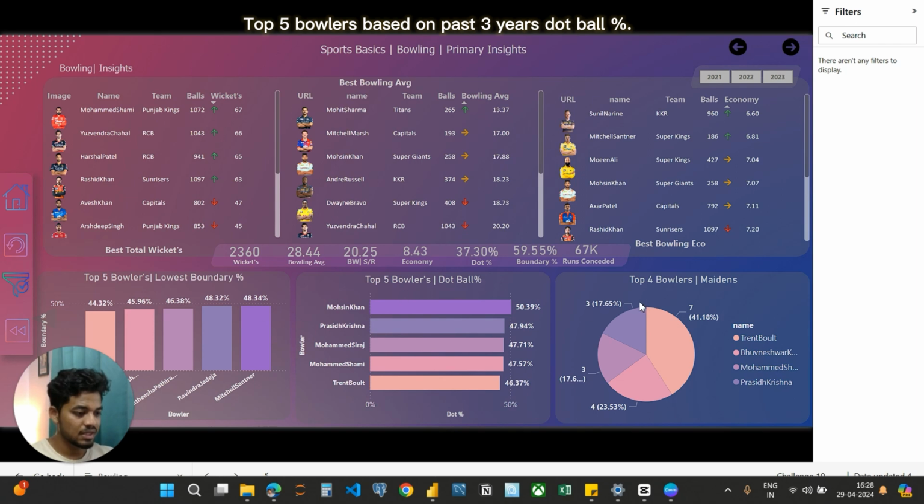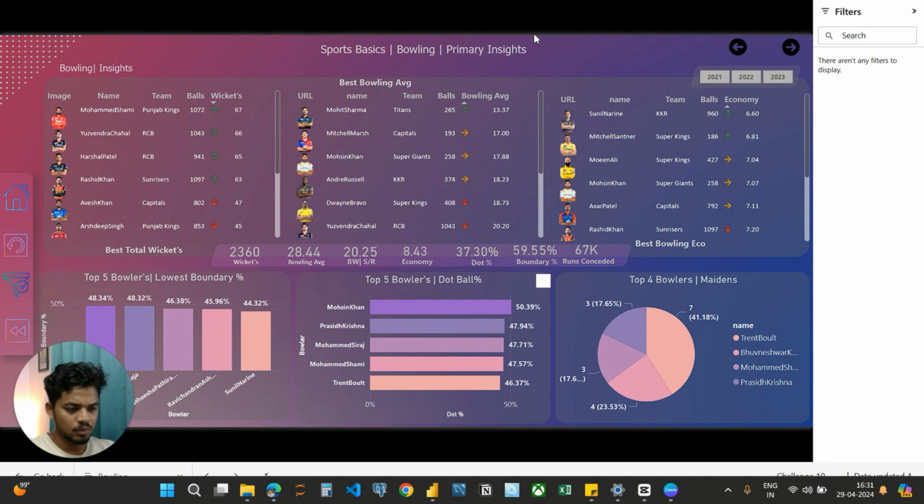These two visuals are not part of the problem statement, but I included them. And next we have the top 5 bowlers with the lowest boundary percentage. Bowling boundary percentage in cricket is how often a bowler gives away 4s and 6s compared to all the runs they have conceded. Here you can see Sunil Narine with 44%, next Ravichandran Ashwin with 45%, and third Matheesha Pathirana with 46%. The lower the percentage, the better the bowler.